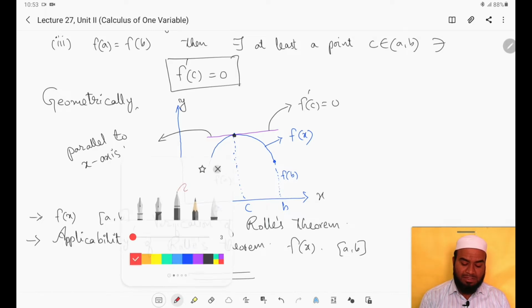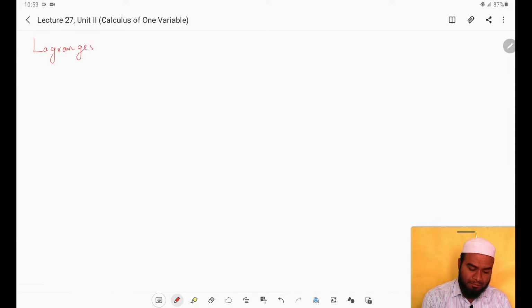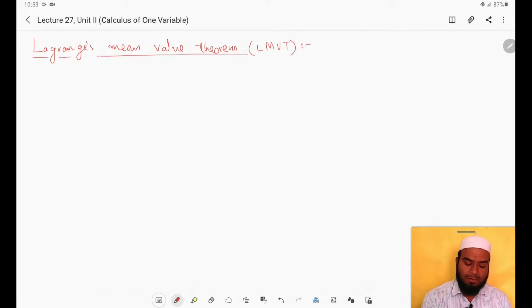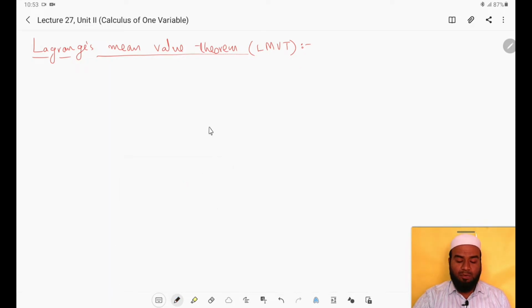Next topic in this unit is Lagrange's mean value theorem. In short, it is written as LMVT, Lagrange's mean value theorem. So the first question in this may be state and prove Lagrange's mean value theorem. So the statement we will see.